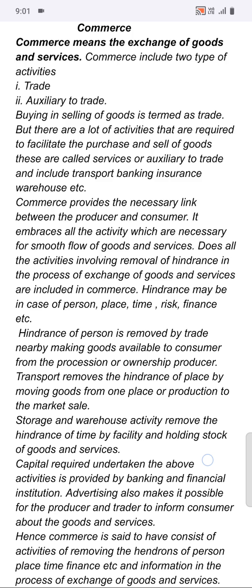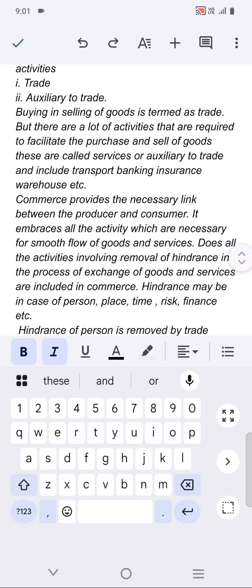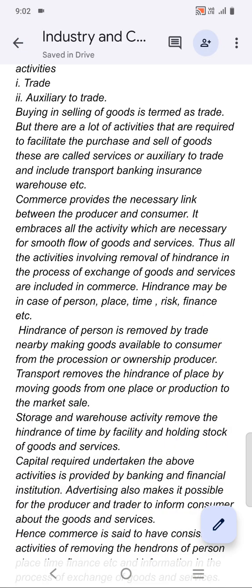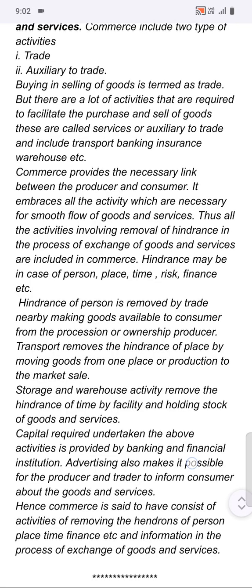Commerce provides the necessary link between the producer and consumer. It embraces all the activities which are necessary for smooth flow of goods and services. Thus, all the activities involved in removal of hindrance in the process of exchange of goods and services are included in commerce. Hindrances or problems may be in case of person, place, time, risks, finance, etc.